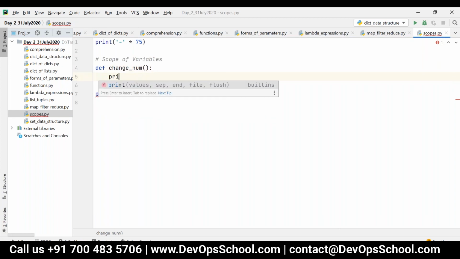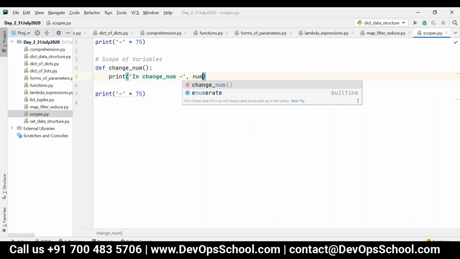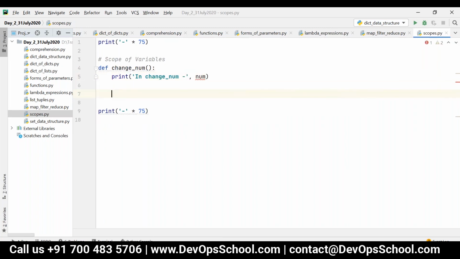In this I'm just printing some variable like in change num. All right, and then I'm defining some variable called num is equal to 5. Then I'm calling the function change num. Then after change num, I'm printing the same thing. After change num is num.